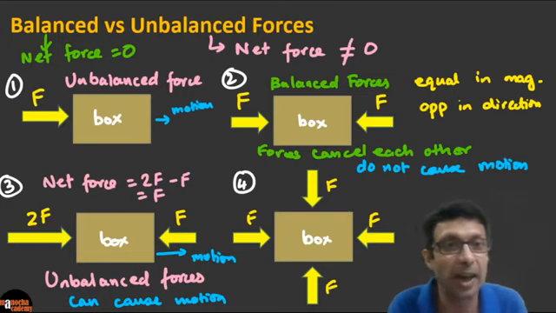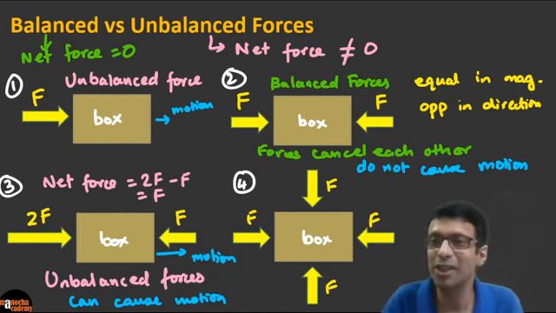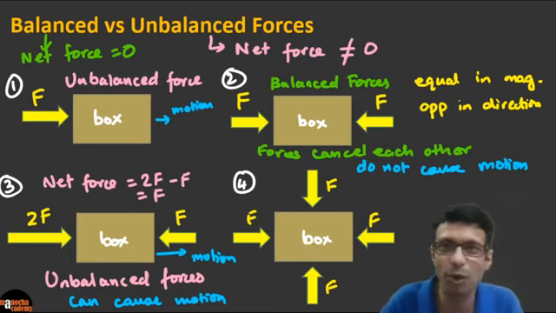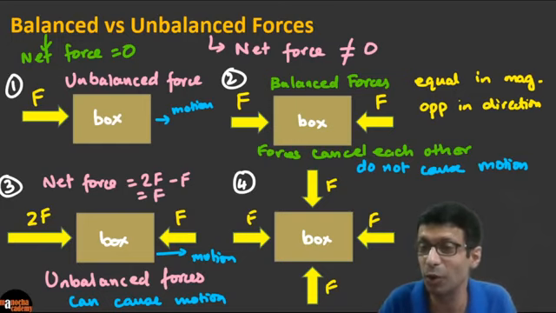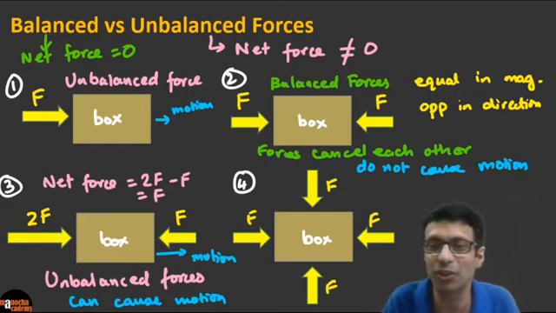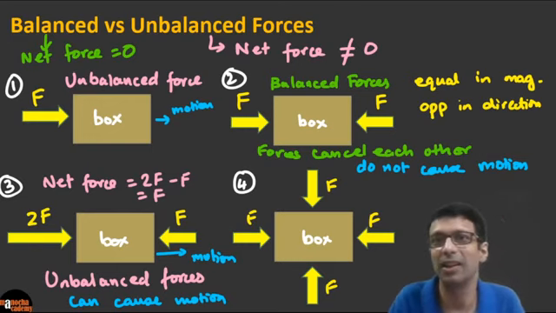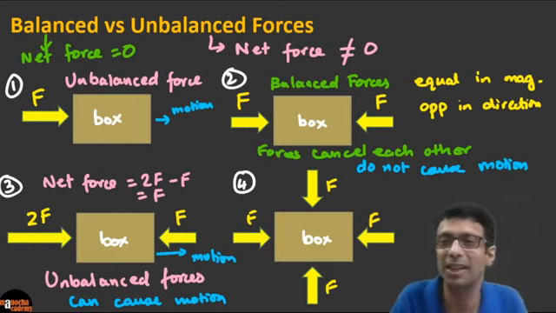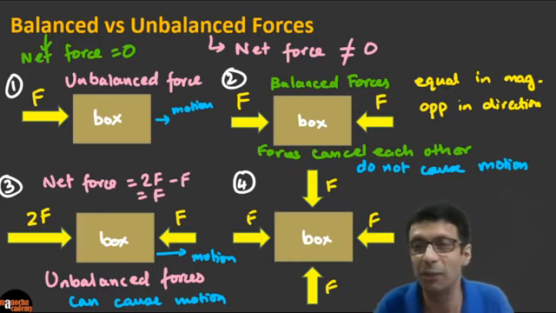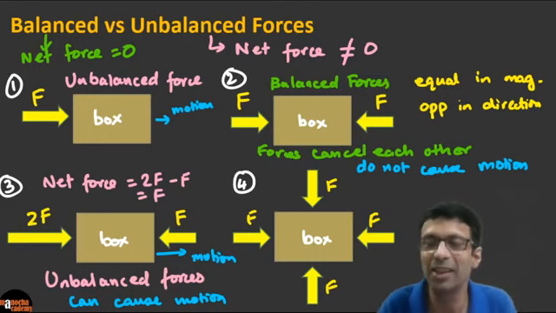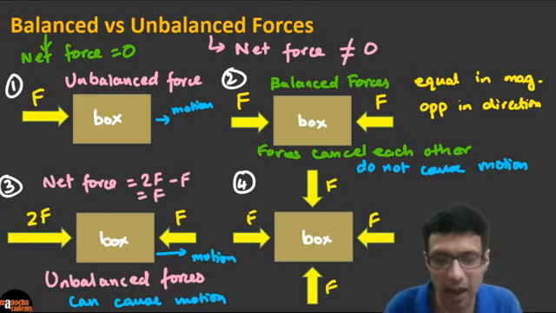So for question 4, somebody had written, I missed the name, I think Biju, that another good example is tug of war. You know the game tug of war, right? If the two teams are equally pulling each other, it's a case of balanced force. If they're pulling with exactly equal forces, the teams are of equal strength. But if the winning team is pulling with a larger force, then it's a case of unbalanced force. Excellent example. So when the forces are equal, it's balanced, and if one team is winning, then it's unbalanced. Clear? Very good, guys.